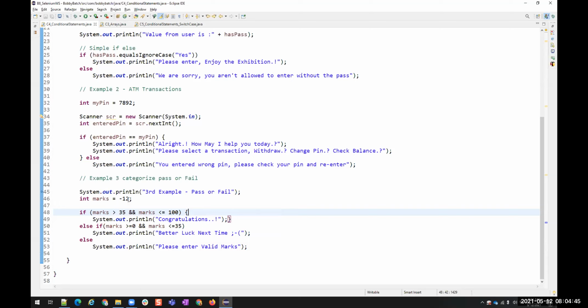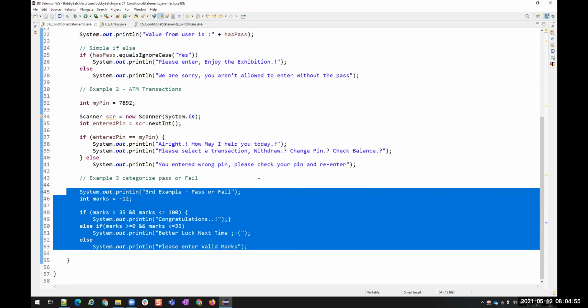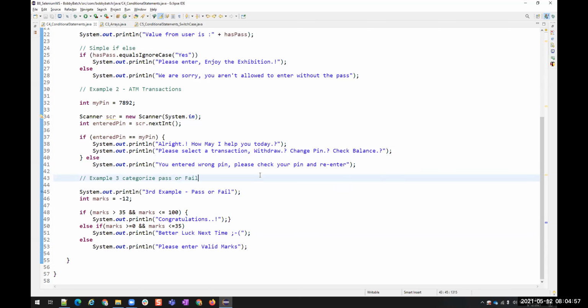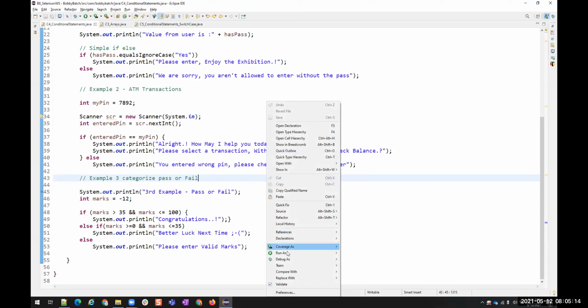Until this breakpoint, your code will run in a normal flow. But once it reaches this breakpoint, you can go line by line. You can watch the execution live: what line it is on, what it is doing, what value we currently have. So we can debug it. Okay. To debug, you see this insect icon here. You can click on that, or right click, and then below run as, you see debug as with an icon. Just click on this Java.